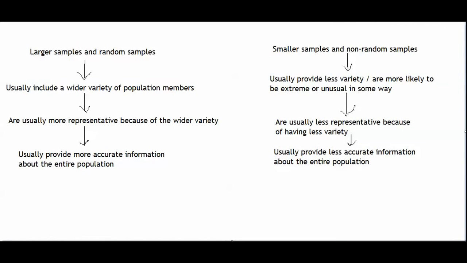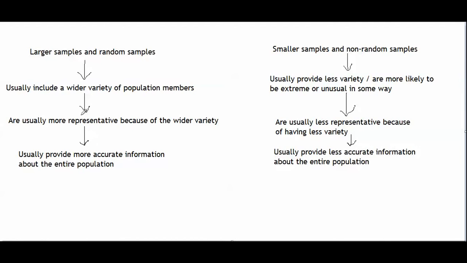I added what we just talked about to my summary on the slide. The reason why having a wider variety of people in your sample leads to more accurate information about the entire population is because having a wider variety of population members in your sample leads to a more representative sample. The reason why having less variety of population members in your sample leads to less accurate information about the entire population is because having less variety in your sample leads to a less representative sample.